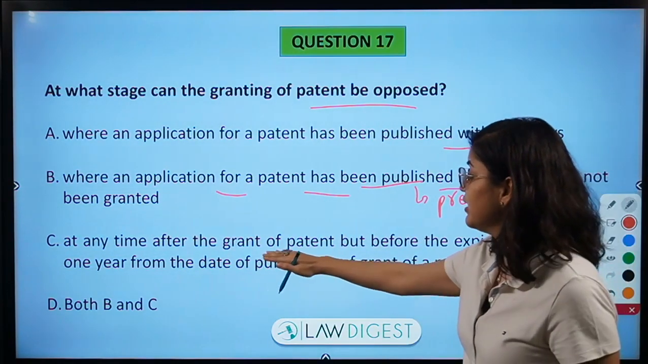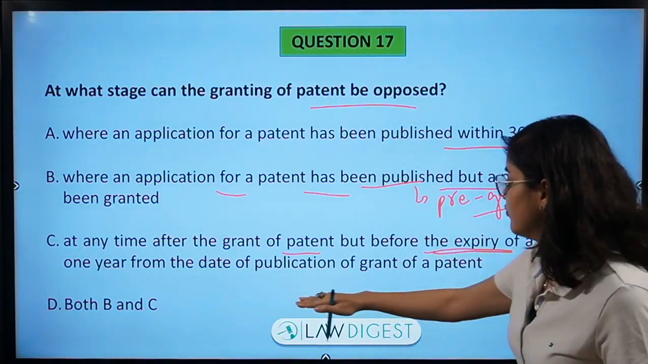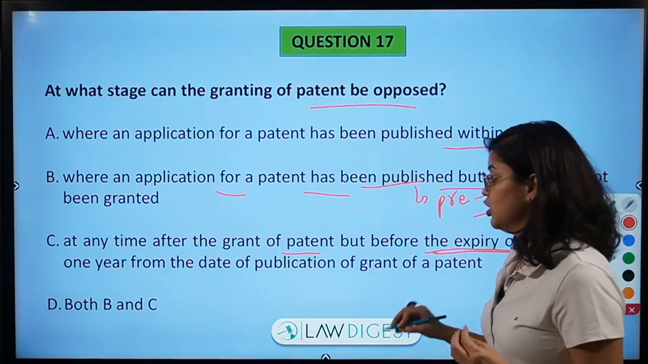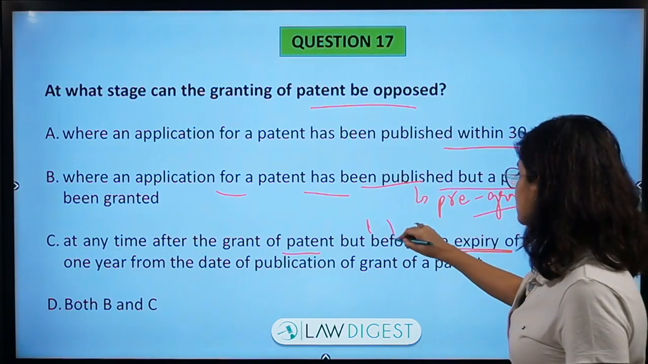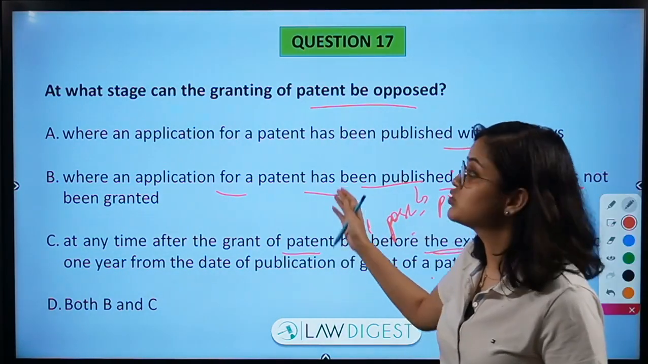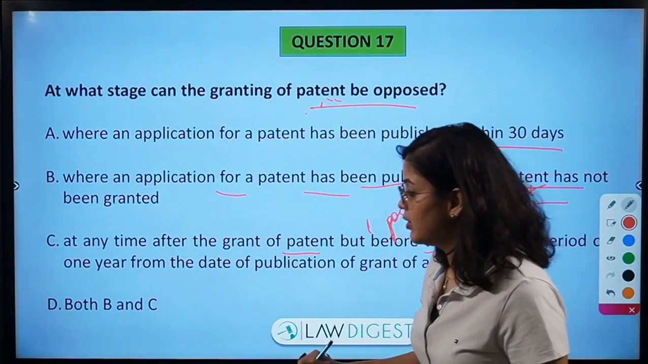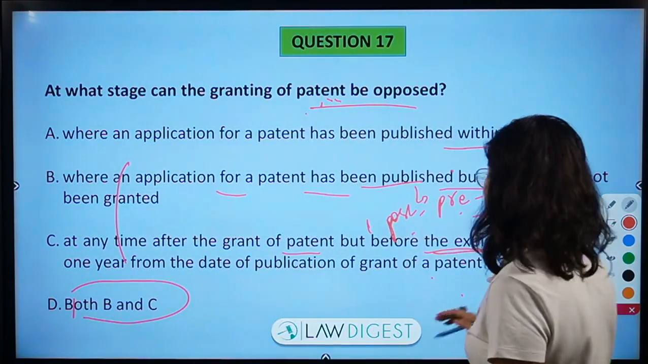Then next is, at any time after grant of the patent but before expiry of period of 1 year from the date of publication of the grant of patent. In that case also the granting of patent can be opposed. This is called post grant opposition. So these are the two stages when the granting of patent can be opposed. Therefore both B and C is the correct answer to this question.